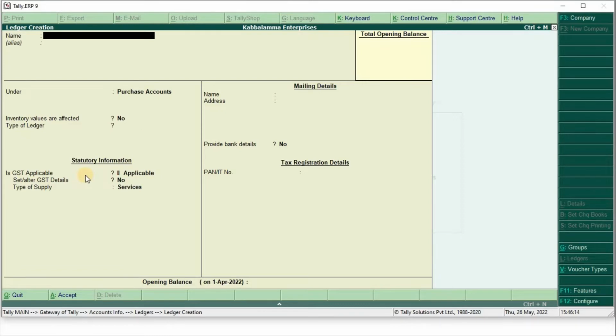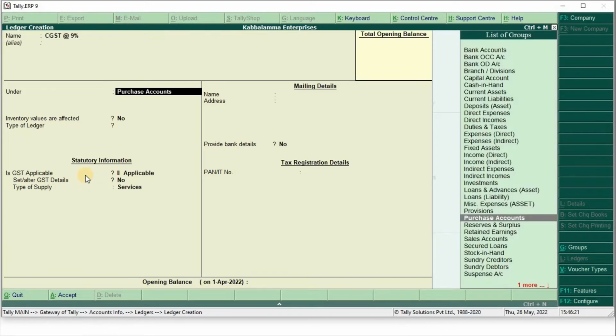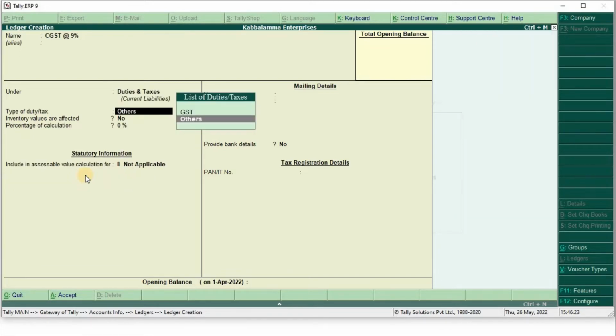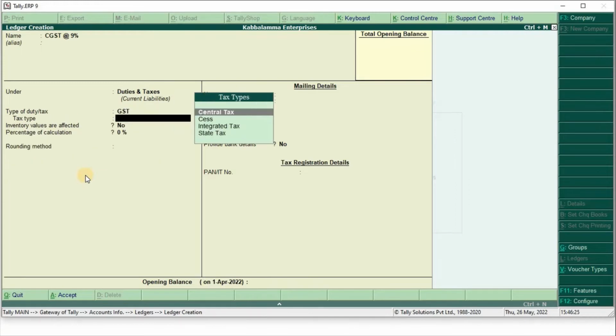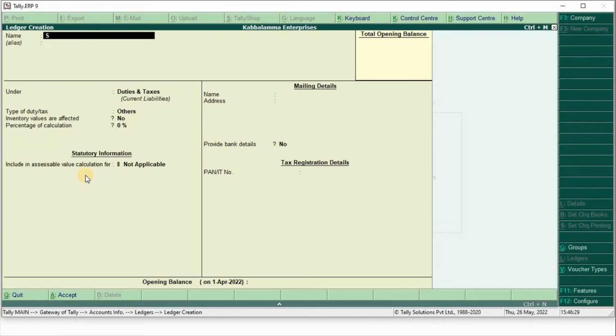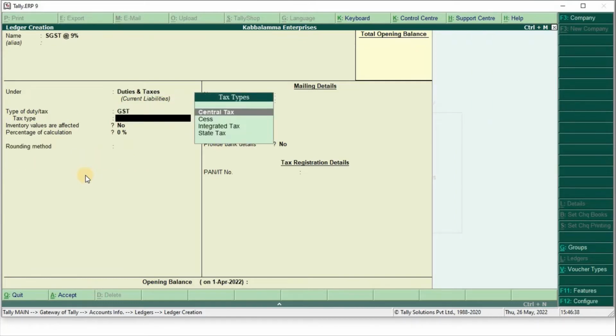So next, CGST at 9%. Under duties and taxes, select GST, select central tax, Ctrl A. SGST at 9%. Duties and taxes, select GST, type of duty or tax GST, tax type, select state tax.